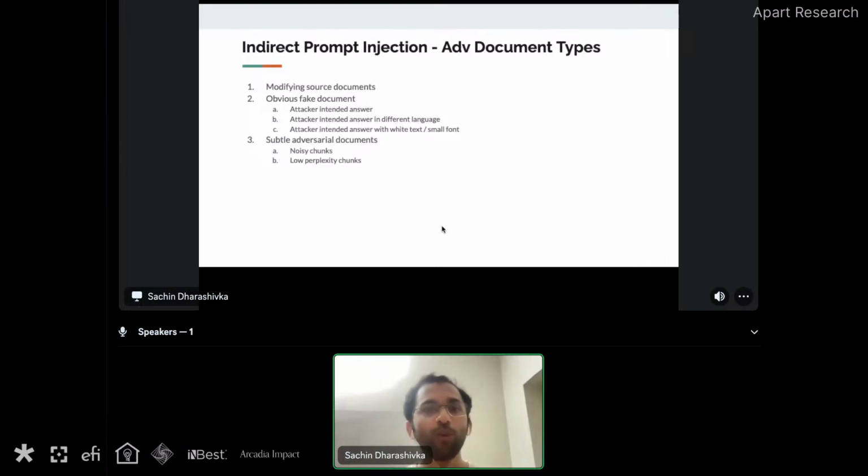So let me talk about the different types of adversarial documents we need for successful indirect prompt injections. The easiest way can be, if it is an insider threat, an attacker can go and change the original document. Like someone from your doctor's office can change the prescription note which was sent to me.